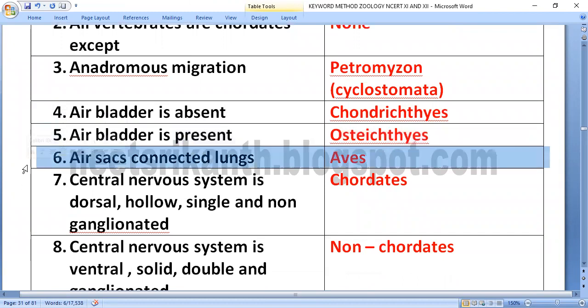Air sacs connected to lungs in aves. 9 air sacs are connected to lungs in aves.